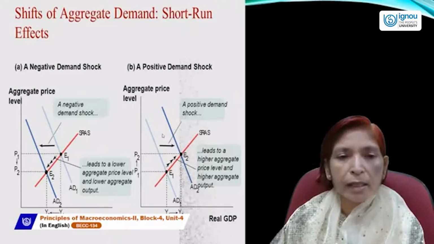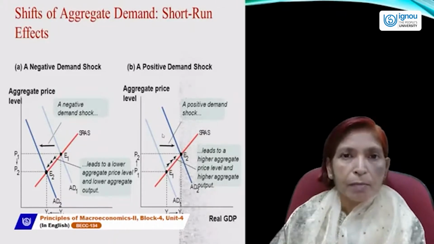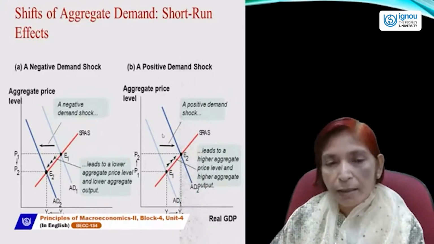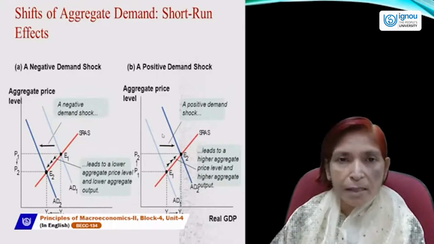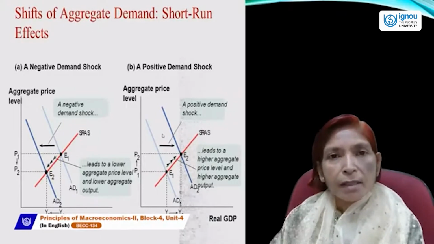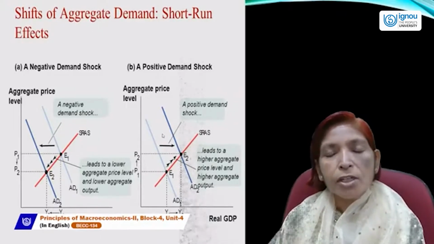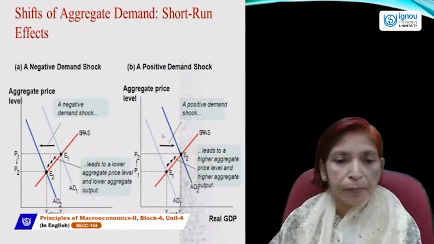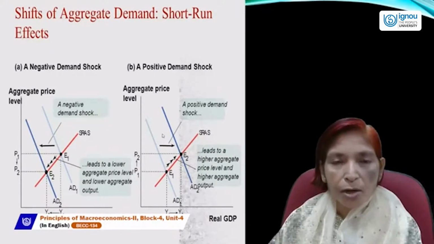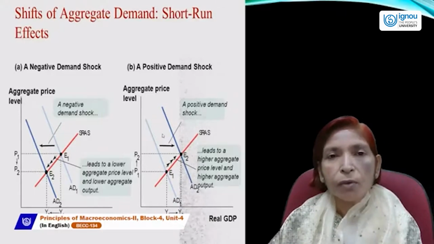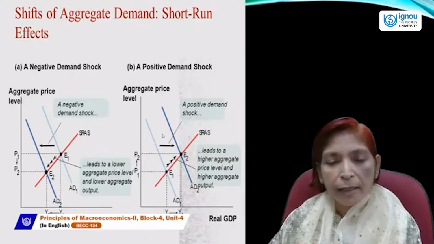All these factors can affect our demand except price. Because demand can change only due to change in other factors rather than price. If price remains constant and only other factors vary, then our demand curve can shift either rightward or leftward. So here a positive demand shock shows that consumer demand is increasing due to so many reasons.